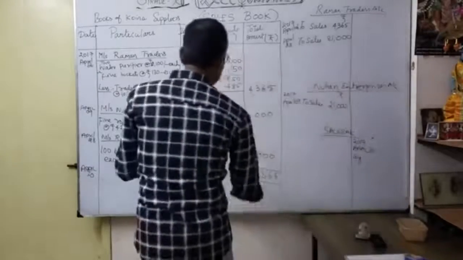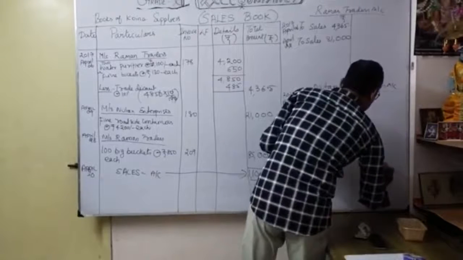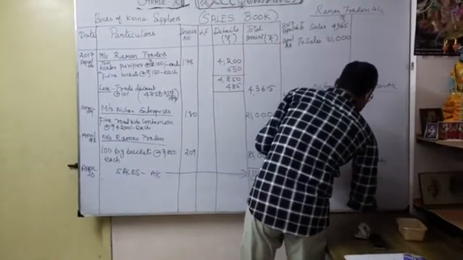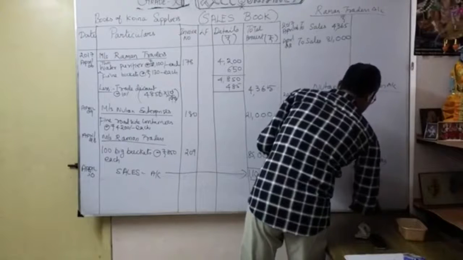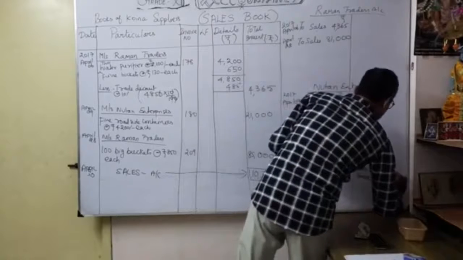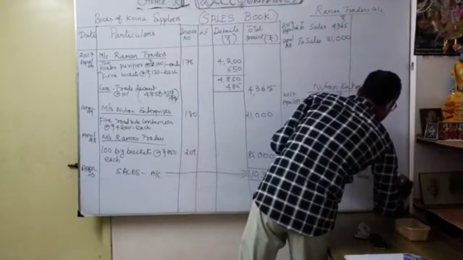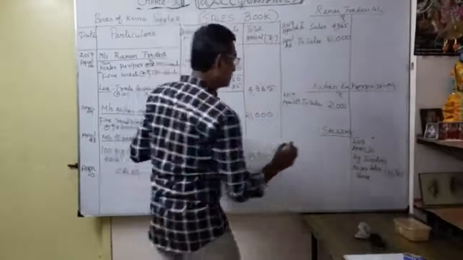So sundries means the total amount of the month. By sundries as per sales book. How much? 1,10,365. Understood? The particular month.